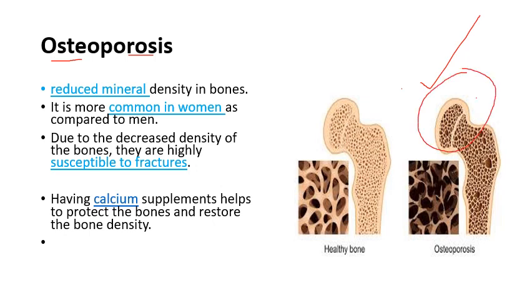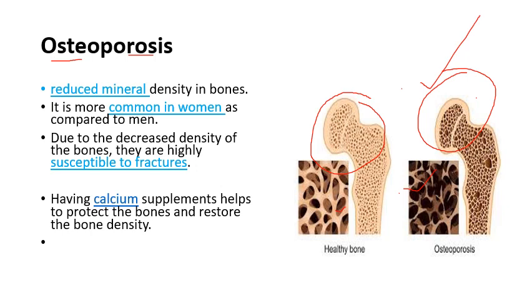The bones have become more porous as compared to normal bones. Here you can clearly see in this lower picture that the holes present in the osteoporotic bone are quite large, so its density decreases. Okay, the bone's density decreases.